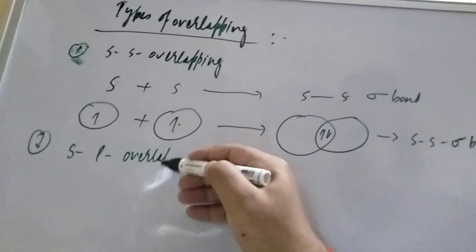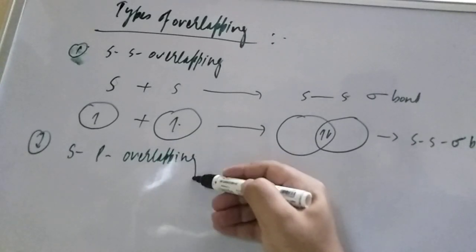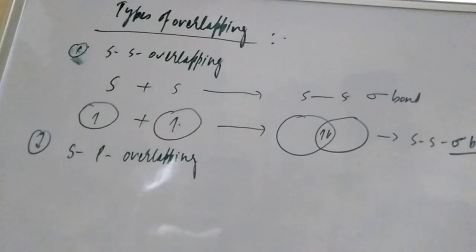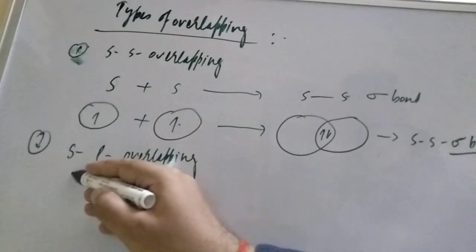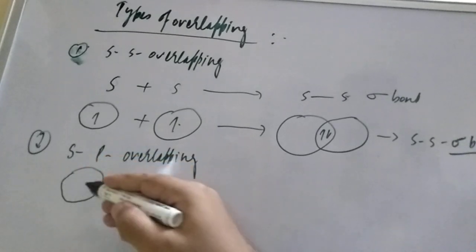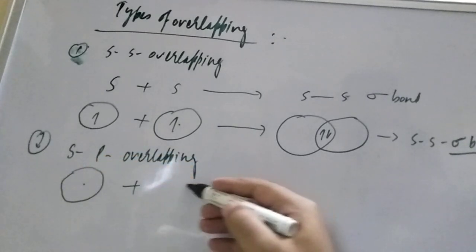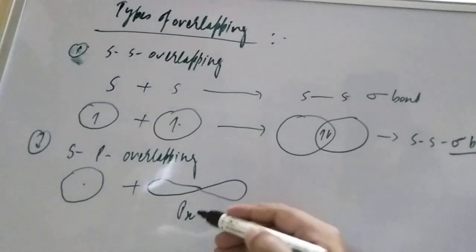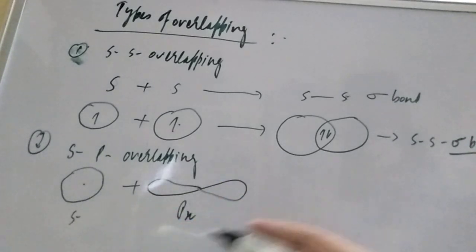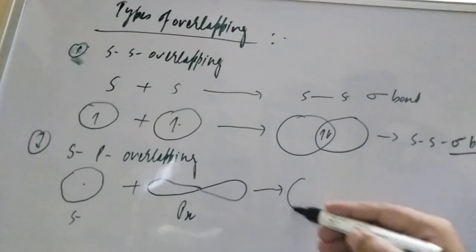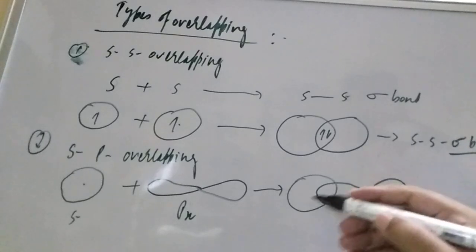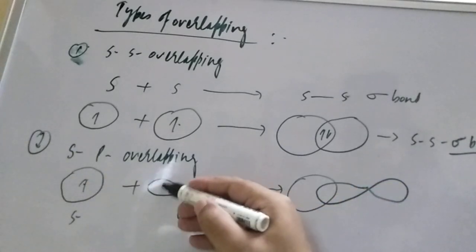You talk about sp overlapping. This is a sigma bond because it is head to head overlapping. One s orbital is there, spherical in shape, plus the other is a p orbital. This is the px orbital, this is the s orbital. They will overlap, and it will result in end to end overlapping. Here one electron is there, and here also.